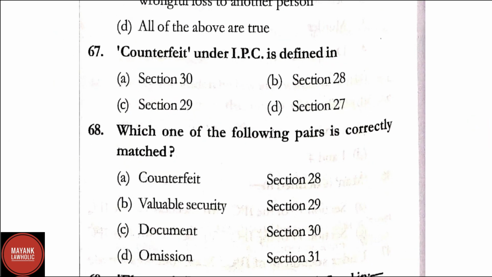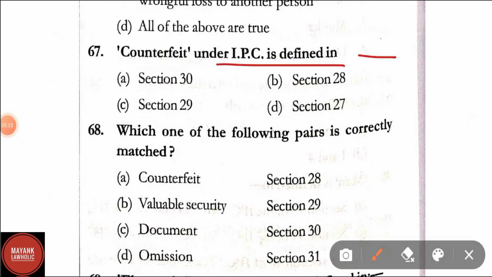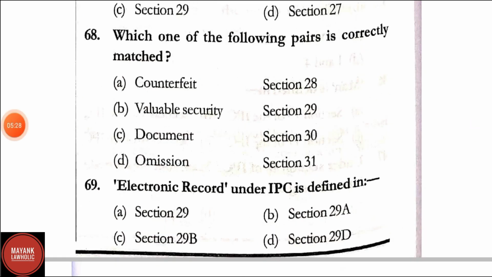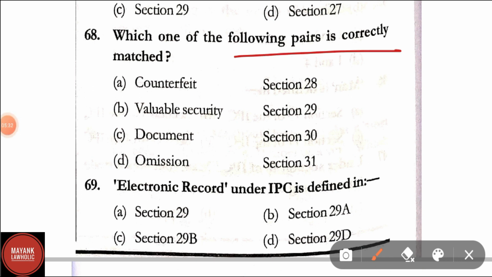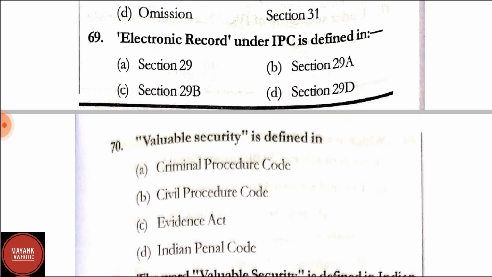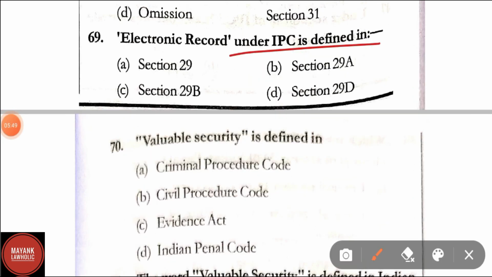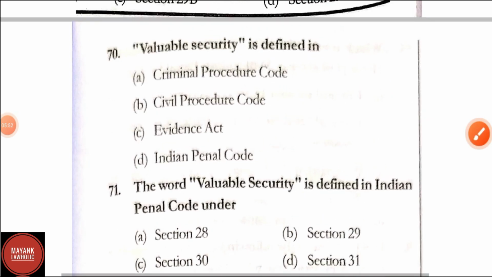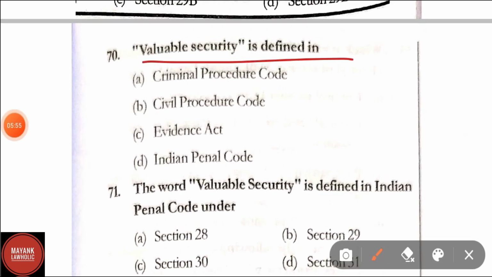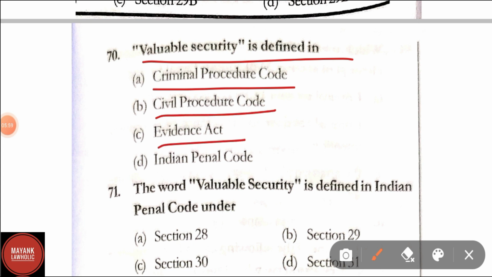Question number 67. Counterfeit under IPC is defined in. Correct answer is option B, section 28. Question number 68. Which of the following pairs is correctly matched? A, counterfeit, section 28, valuable security, section 29, document, section 30, omission, section 31. Here the correct match is option A, that is counterfeit, section 28. Question number 69. Electronic record under IPC is defined in. Correct answer is section 29A. Question number 70. Valuable security is defined in Criminal Procedure Code, Civil Procedure Code, Evidence Act, IPC. Correct answer is IPC.